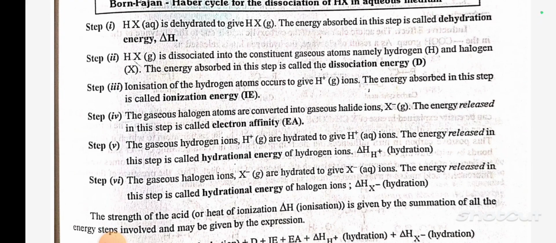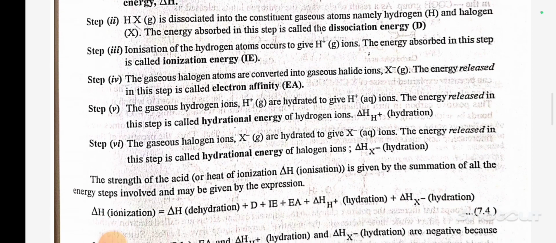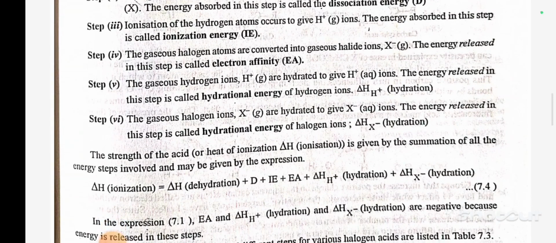Step 2. Gaseous HX is dissociated into the constituent gaseous atoms, hydrogen and halogen. The energy absorbed in this step is called the dissociation energy. Step 3. Ionization of the hydrogen atom occurs to give gaseous H+ ion. The energy absorbed in this step is called ionization energy, IE. Step 4. The gaseous halogen atom is converted into gaseous halide ion X-. The energy released in this step is called electron affinity, EA.